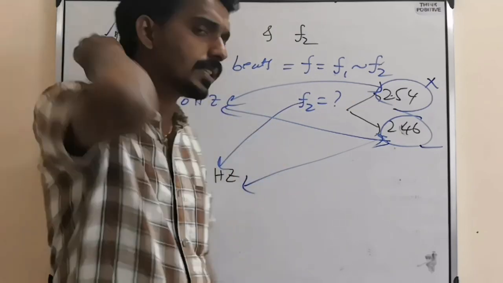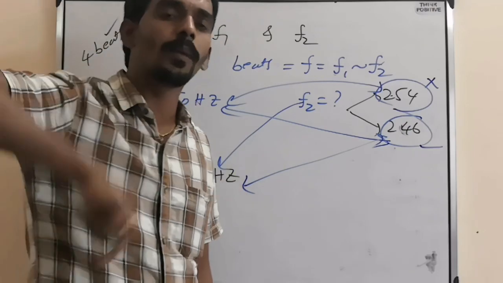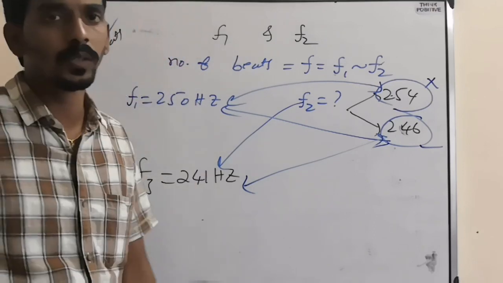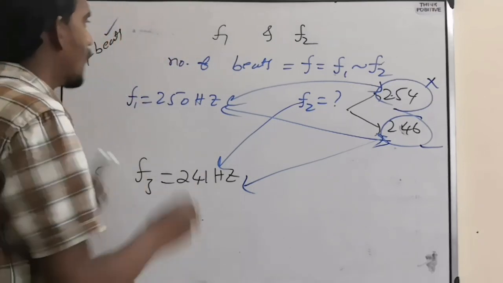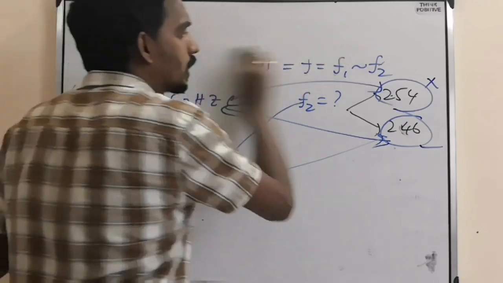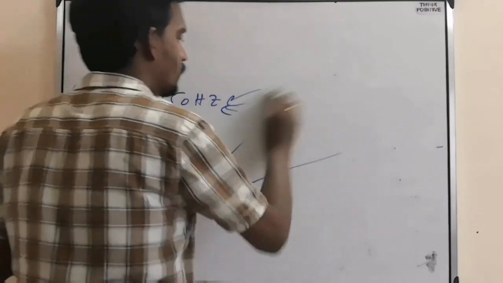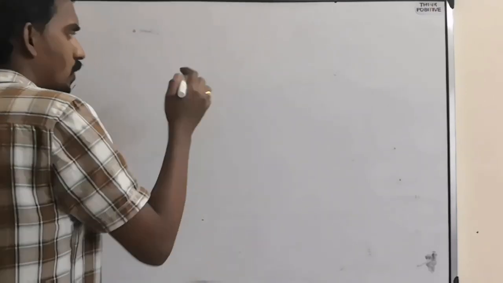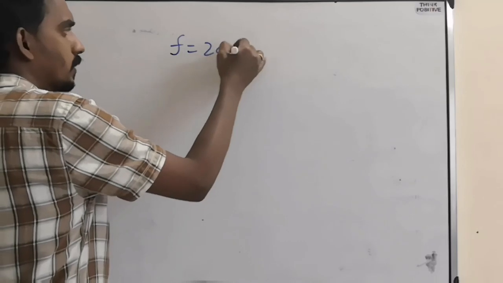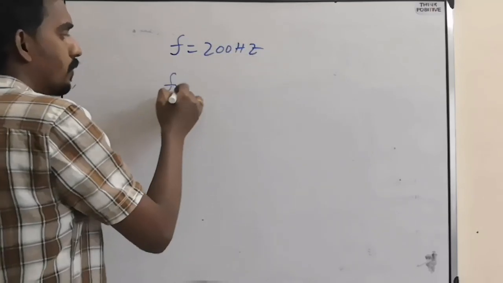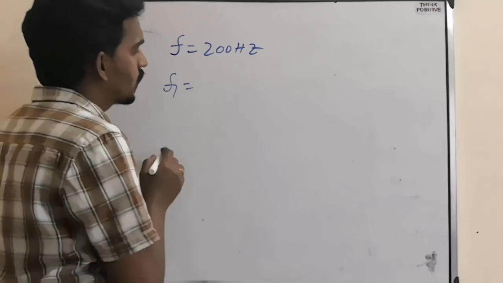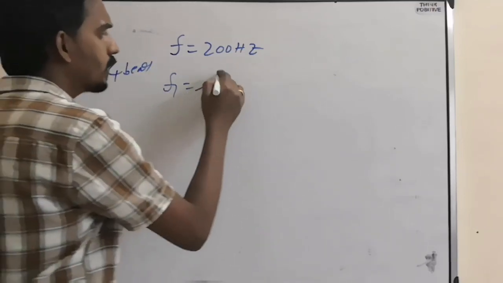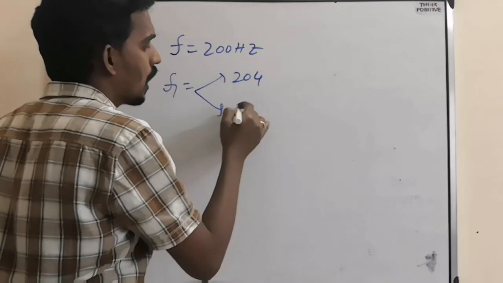Because every time a question is based on beats, you will get two options. So you have to choose one correctly based on the given two conditions. But sometimes they will give the condition in a little confusing manner. What is that confusing manner? I will tell you. Suppose one known frequency is 200 Hz. Now one unknown frequency F1 is there, giving 4 beats with this one. Then F1 can be either 204 or 196.